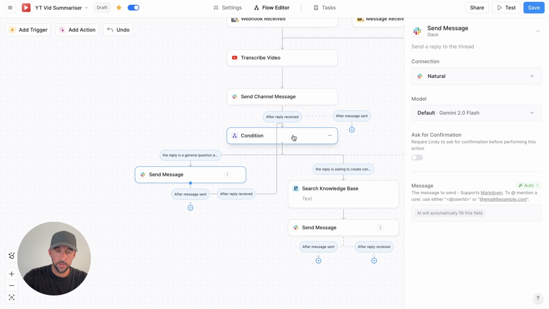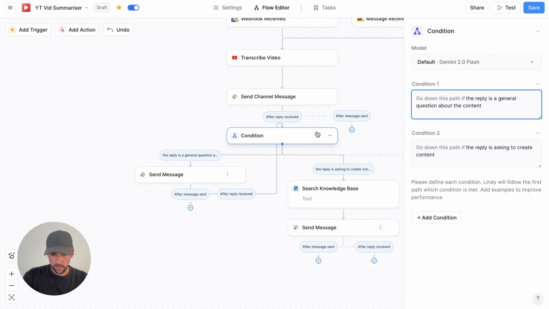Then if I message back into the thread again, after a reply is received, we're going to loop back around to this condition so that the condition can figure out, is this just another general question that I can answer? Or the second condition here, the second path, is if the reply is asking to create content. So if the reply in the thread is me asking it to create some content for me, it's going to go down this path here. And we've got two steps that it's going to go down.